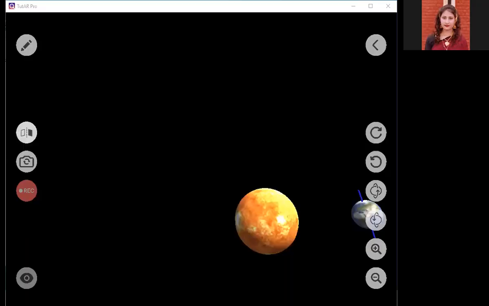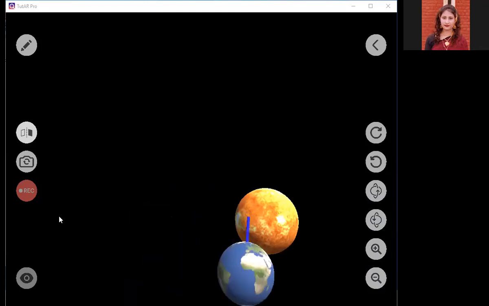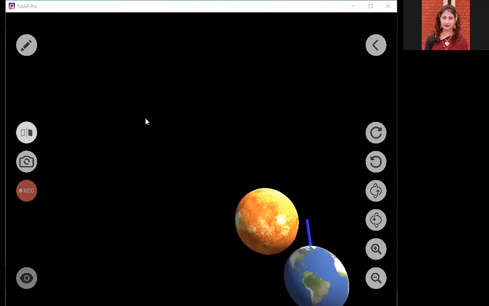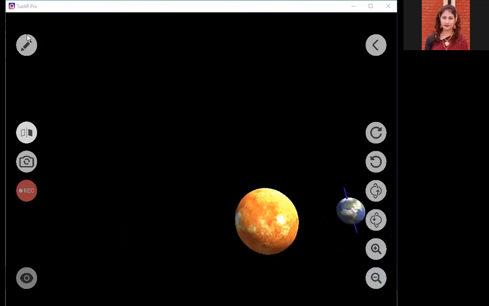See, this is 3D effect, revolution of Earth around the sun. Okay, so you can have an idea that sun is bigger than Earth, though sun is a star. Sun is a star, but it is bigger. It is bigger than Earth. Okay?